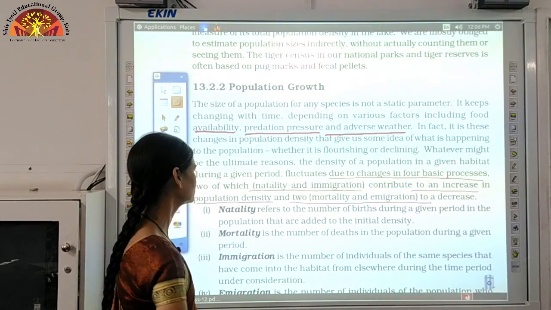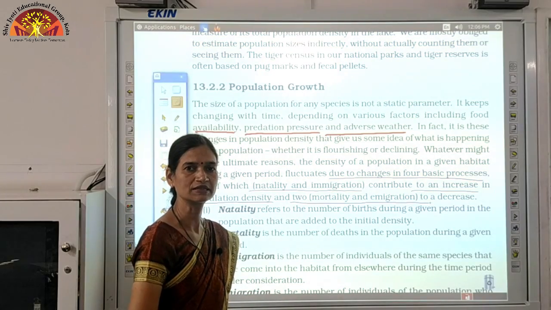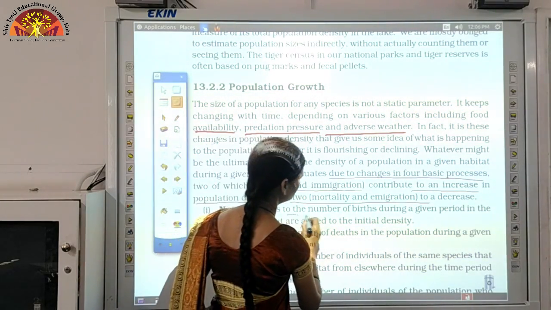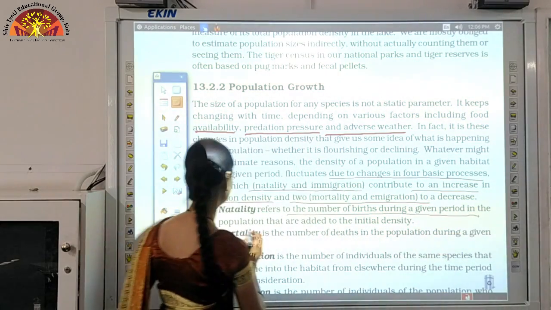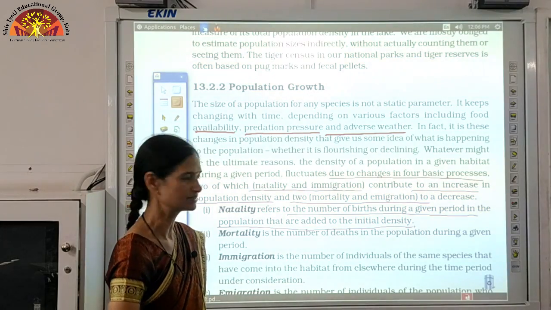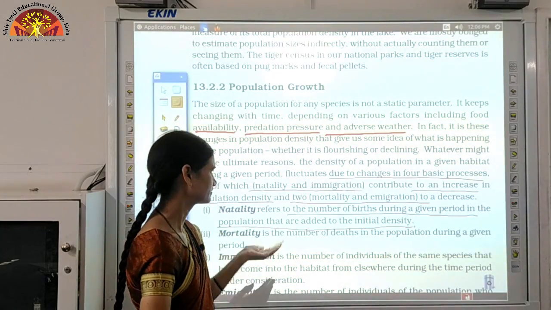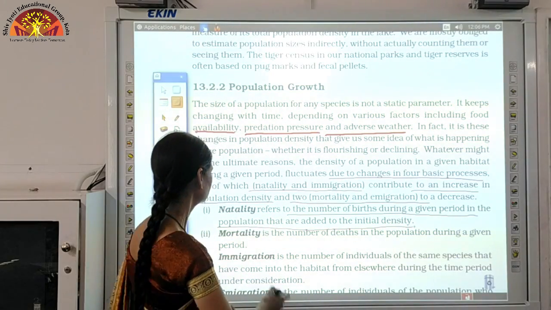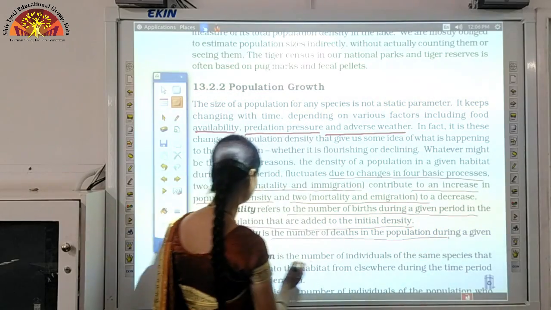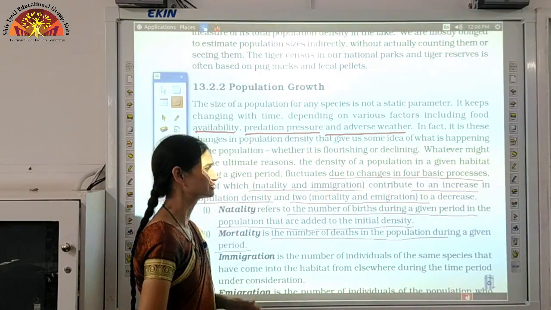Let us understand these terms one by one. Natality means the number of individuals that have taken birth. It refers to the number of births during a given period in the population that are added to the initial density. So this is an intrinsic factor, we can say, that natality will increase the number of individuals. Mortality is the number of deaths in the population during a given period. So mortality is the death rate, natality is the birth rate.